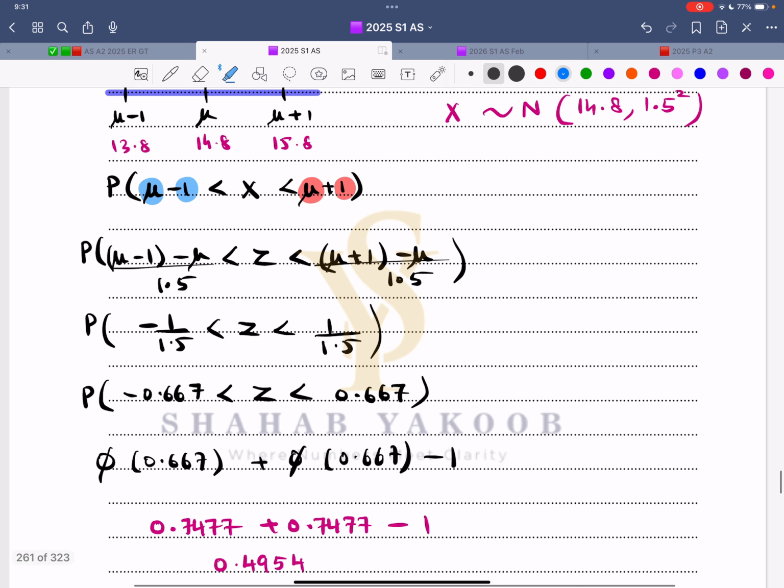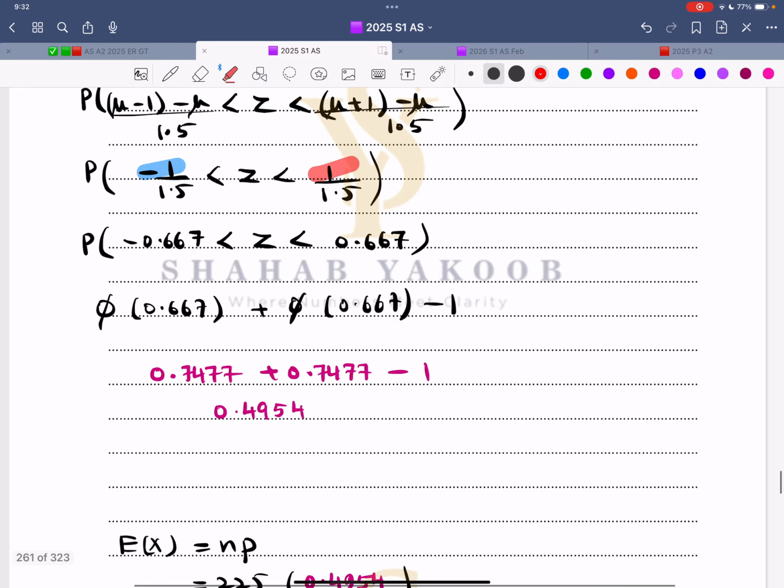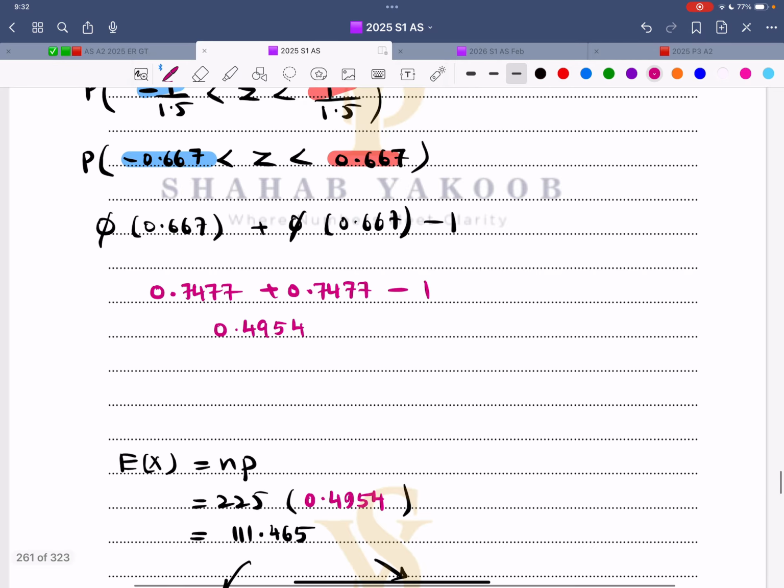When I subtract the mean, mu and mu will cancel out, leaving behind a 0. If this was 14.8 plus 1 minus 14.8, I'll still be left with 1. The same thing over here, I'll be left with negative 1. So now this is negative 1 over 1.5. This is positive 1 over 1.5. One z value is positive, the other z value is negative. So this is rule number 7 according to the way that I have taught you. That means if z lies between two values, one positive and one negative, of course, discard the negative sign. Read the probability, add it up, subtract 1, you get this answer.